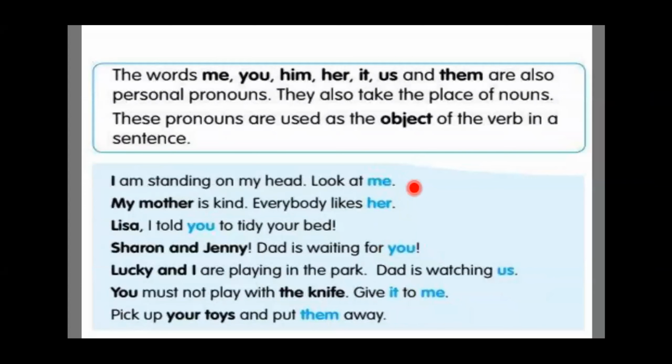I am standing on my head. Look at me. My mother is kind. Everybody likes her. Lisa, I told you to tidy your bed. Sharon and Jenny, Dad is waiting for you. Lucky and I are playing in the park. Dad is watching us. You must not play with the knife. Give it to me. Pick up your toys and put them away.